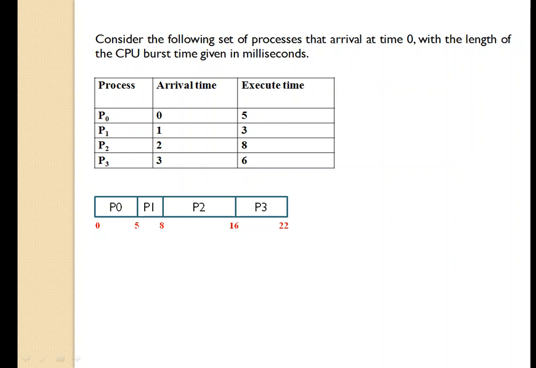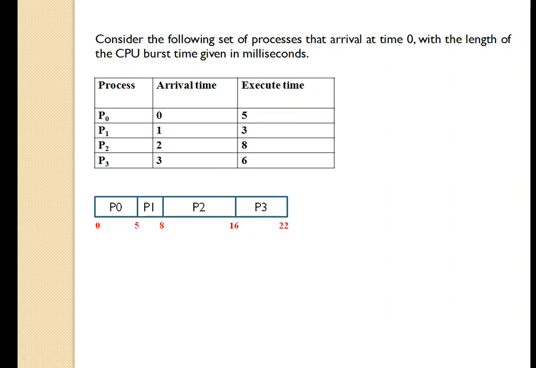So you can see over here, for the 0th millisecond, P0 will be given for execution. P0 requires 5 milliseconds. So for 0 to 5 milliseconds, P0 will execute in the CPU. Then P0 will terminate and it will be given to process P1. P1 requires 3 milliseconds. So 5 plus 3, 8. So till the 8th millisecond, P1 will execute in the CPU.